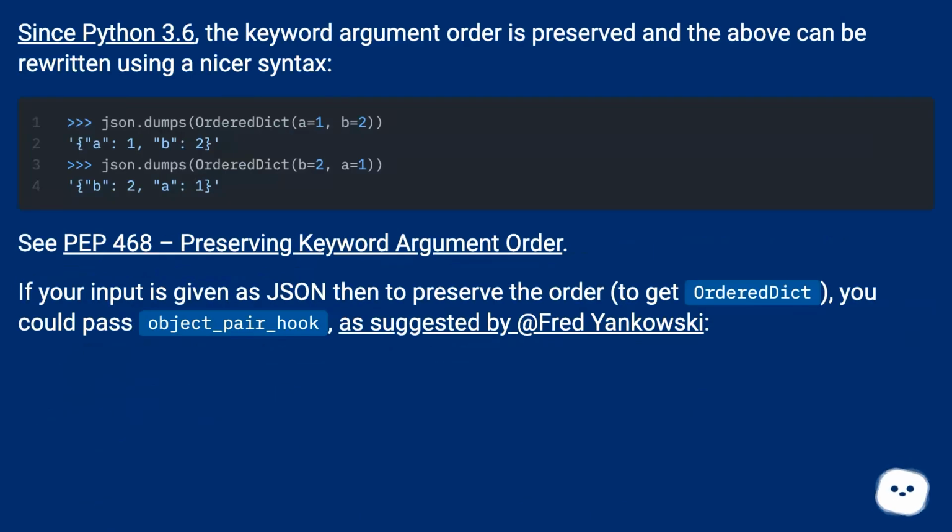Since Python 3.6, the keyword argument order is preserved, and the above can be rewritten using a nicer syntax. See PEP 468, Preserving Keyword Argument Order. If your input is given as JSON, then to preserve the order and get an OrderedDict, you could pass object_hook, as suggested by Fred Yankowski.